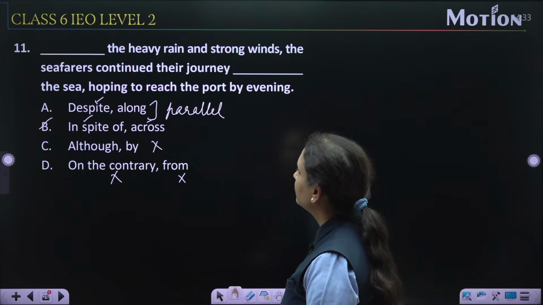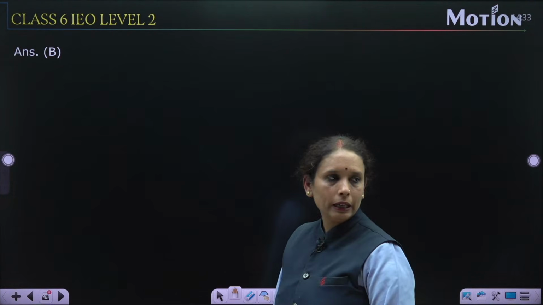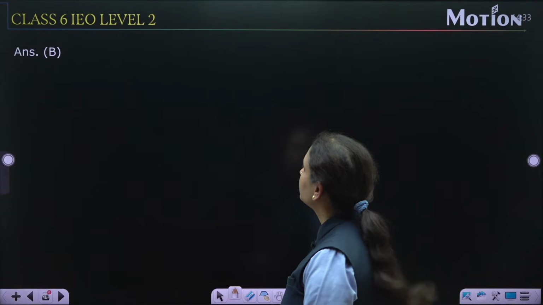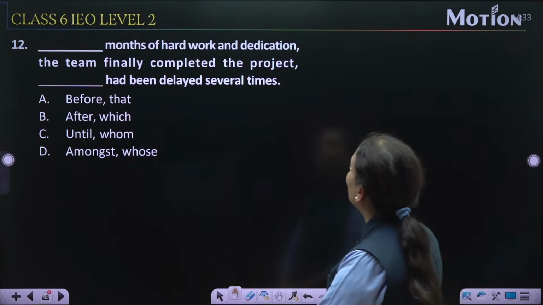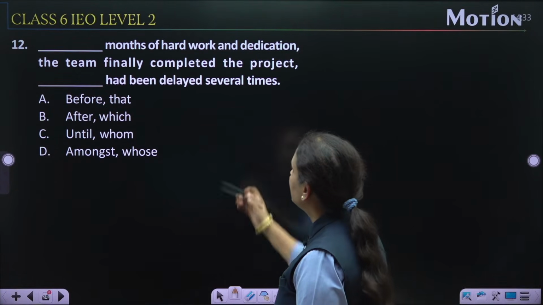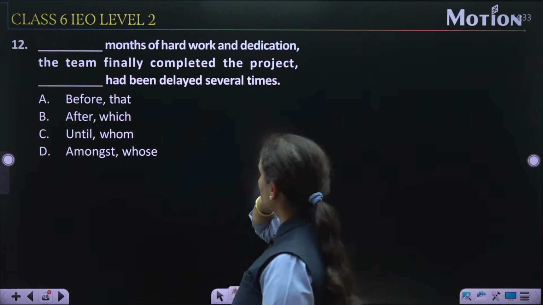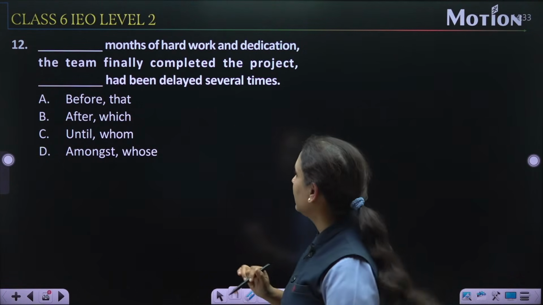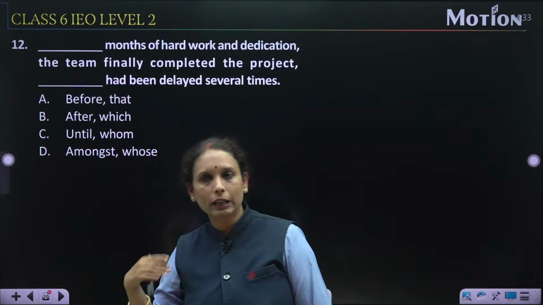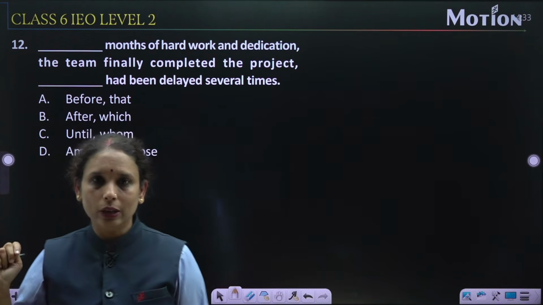Let us check. Option number B. Now, question number 12. Dash months of hard work and dedication, the team finally completed the project. Dash had been delayed several times. Okay, यहाँ पे एक project की बात हो रही है जो कई बार पहले delay हो चुका है, right?